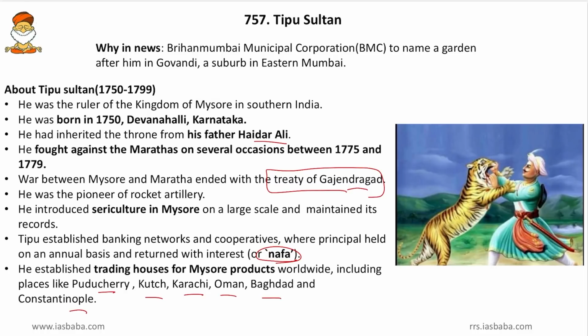And friends, here we revise the Anglo-Mysore Wars also. Tipu participated in 3 Anglo-Mysore wars, and these took place in 1780, 1790 and 1799. These 3 years we will remember in the name of Tipu's Anglo-Mysore Wars, and the Treaty of Srirangapattan, that is in the 3rd Anglo-Mysore War, we will remember.